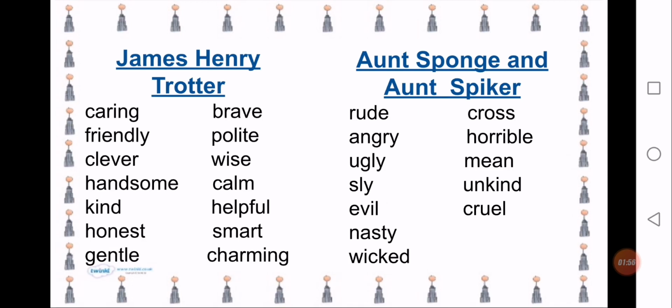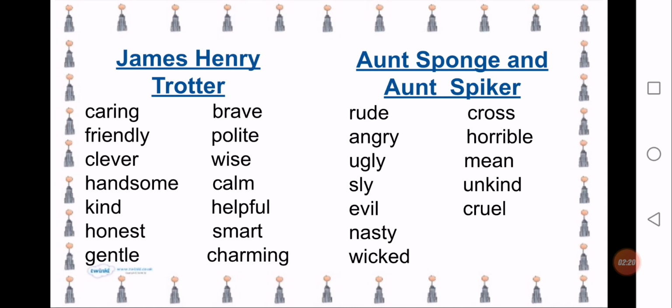Now let's see whether you have written correct adjectives for these characters or not. Okay, for James Henry Trotter, you can use these adjectives: caring, friendly, clever, handsome, kind, honest, gentle, brave, polite, wise, calm, helpful, smart, charming.